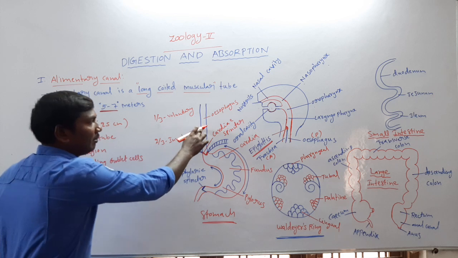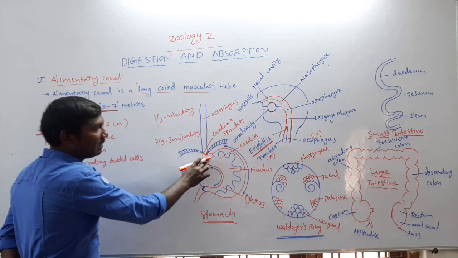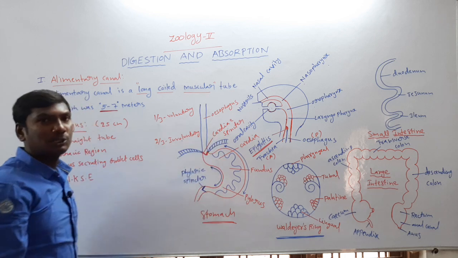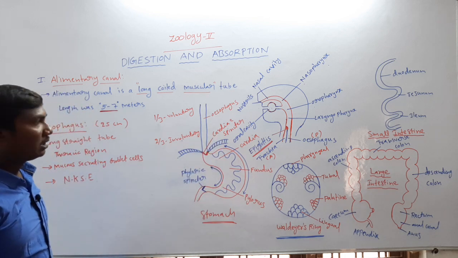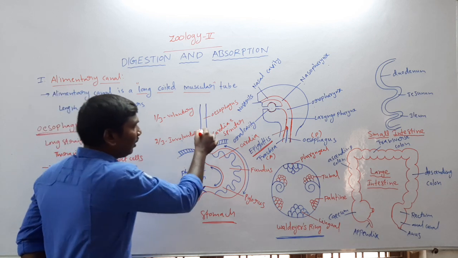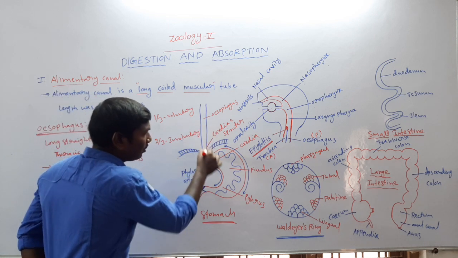The esophagus opens into the stomach. In this region, there is a sphincter. The sphincter is called the cardiac sphincter. The cardiac sphincter's function is to allow food materials to enter only from the esophagus to the stomach.